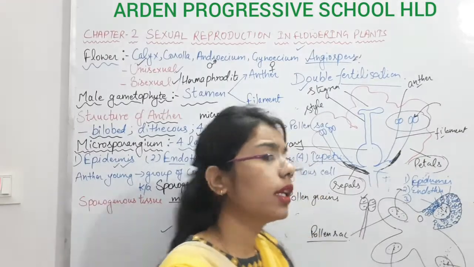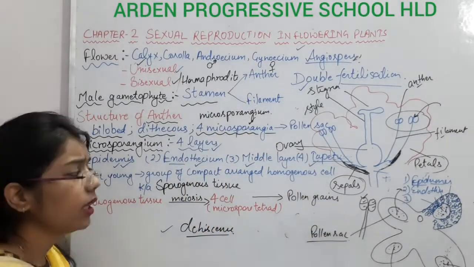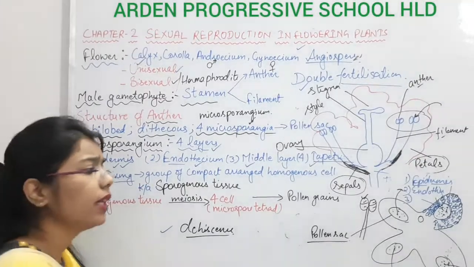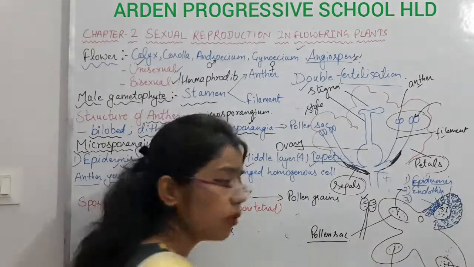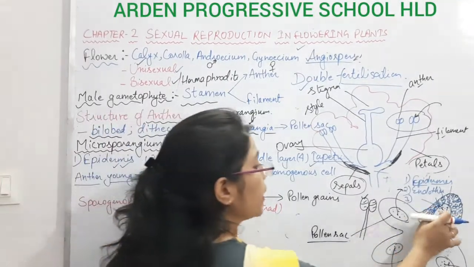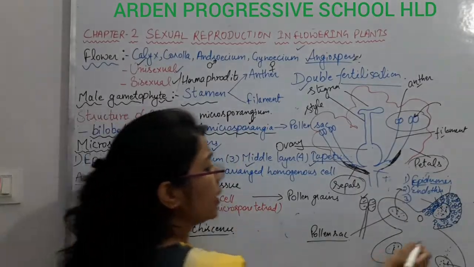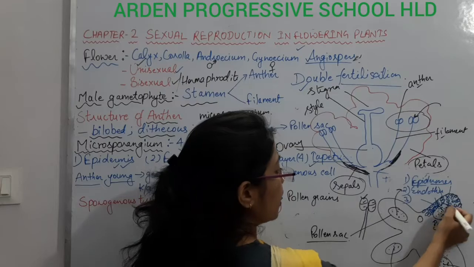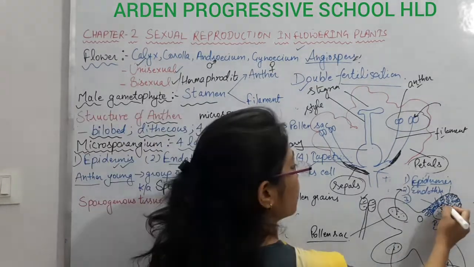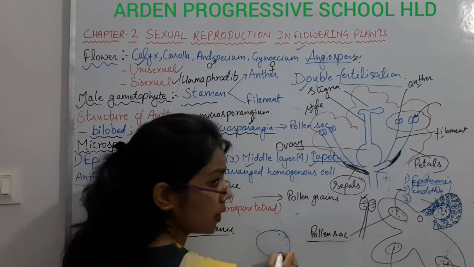Is it clear? Now the next thing: what do you understand by a young anther? When the anther matures, there is formation of pollen grains. But when the anther is young, what happens? Inside the microsporangium, some tissue is present.